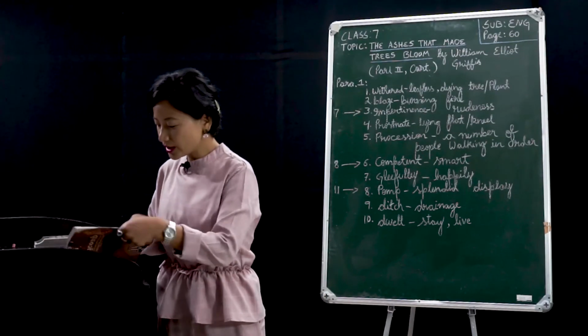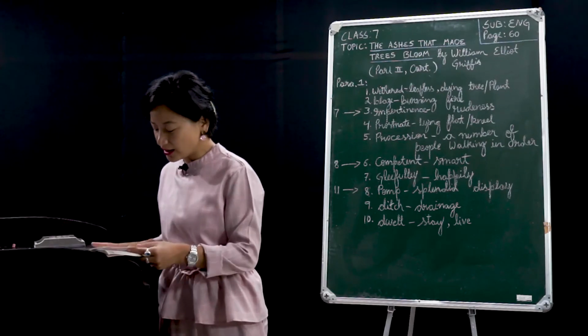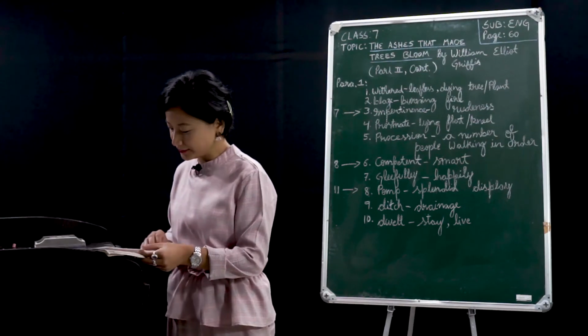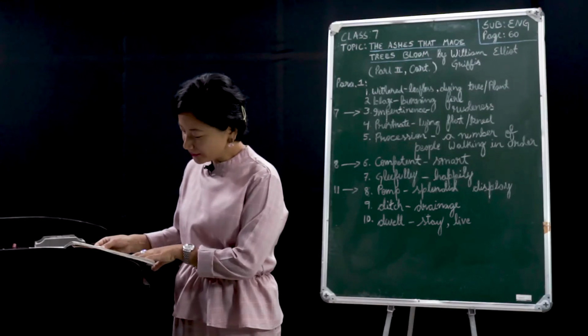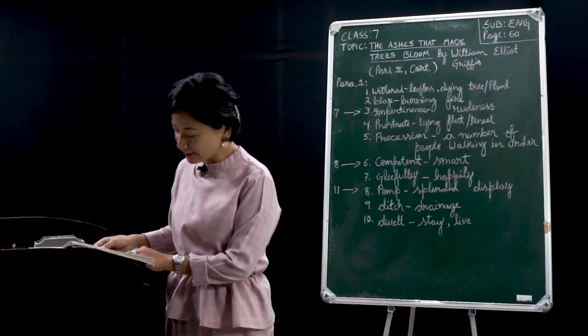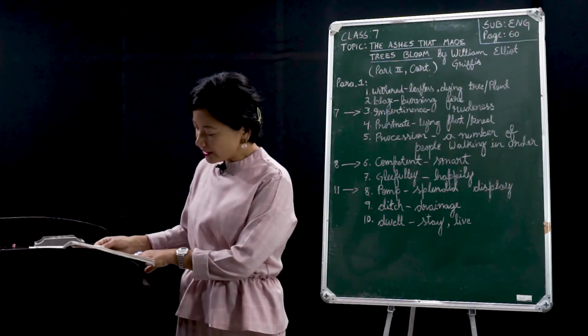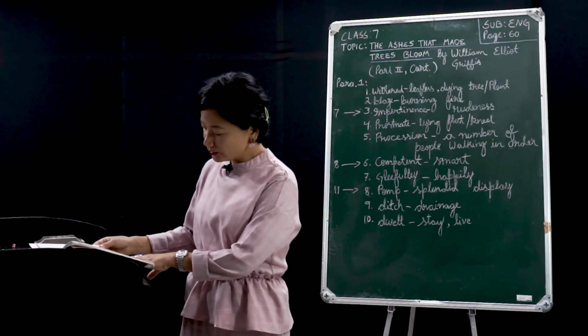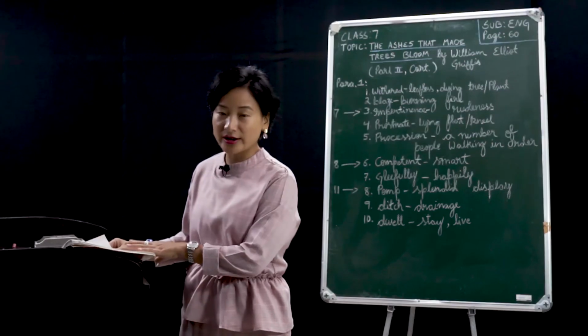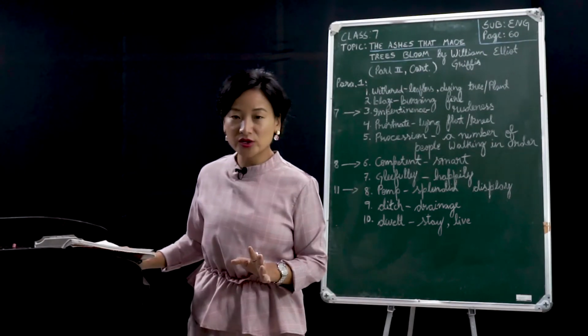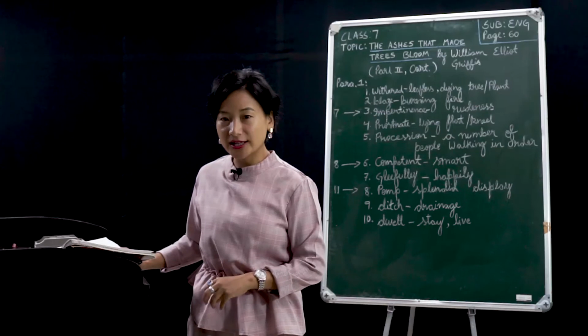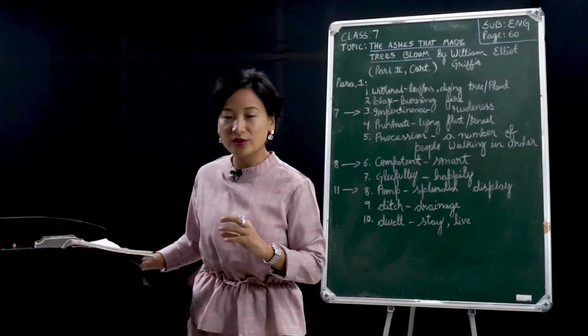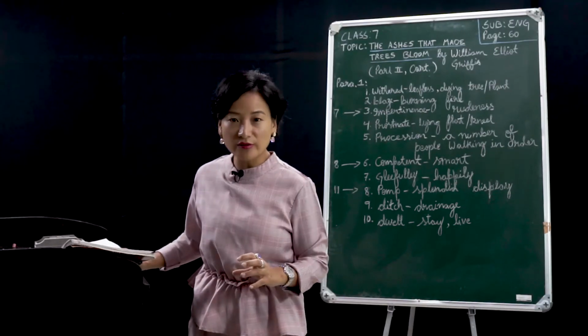Now, in a very quick manner, let's take a look at some of our questions here. On page 63, working with the text, answer the following questions. The old farmer is a kind person. What evidence of his kindness do you find in the first two paragraphs? Here we are having this question towards the end of our lesson. So the first two paragraphs refer to the first part of our story.